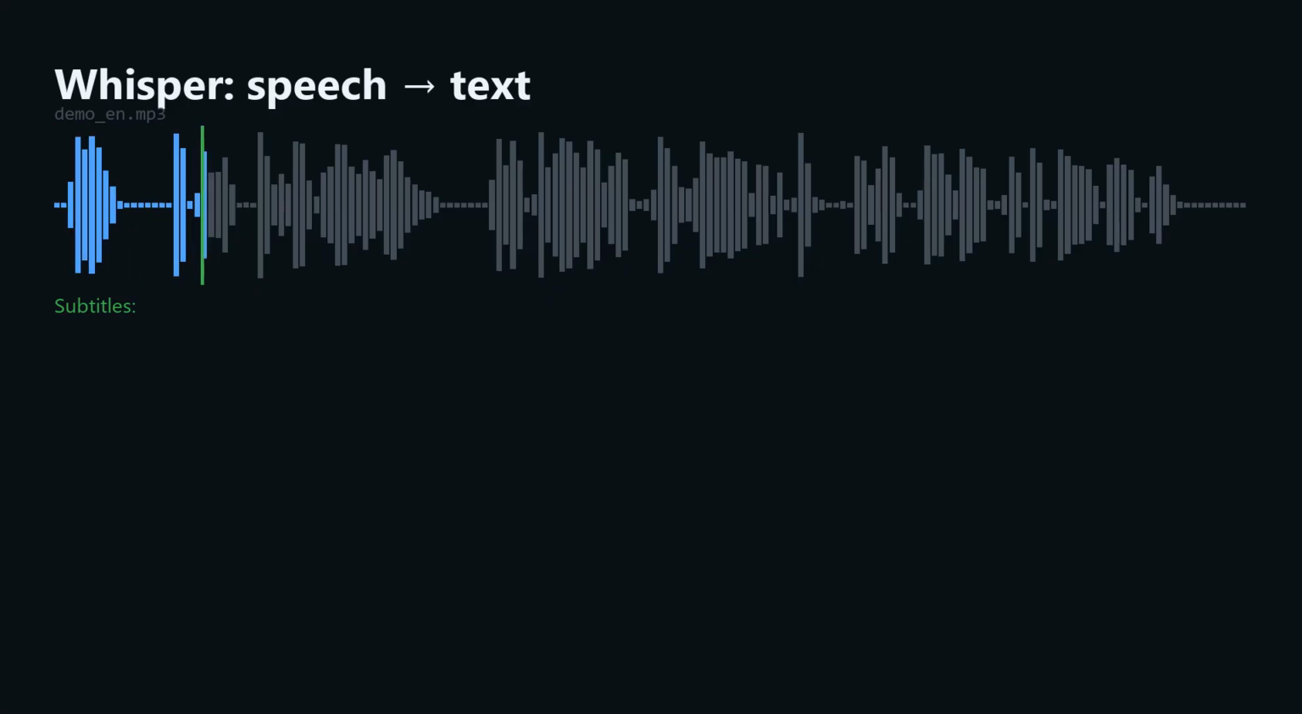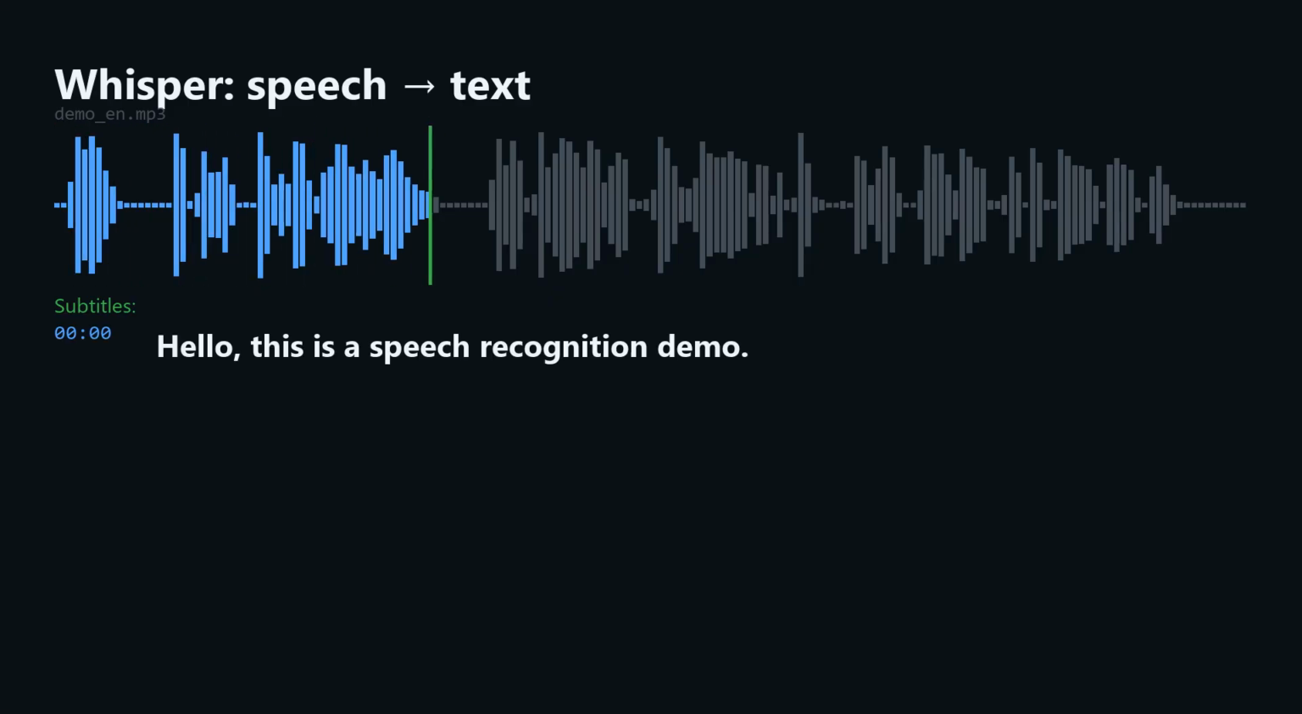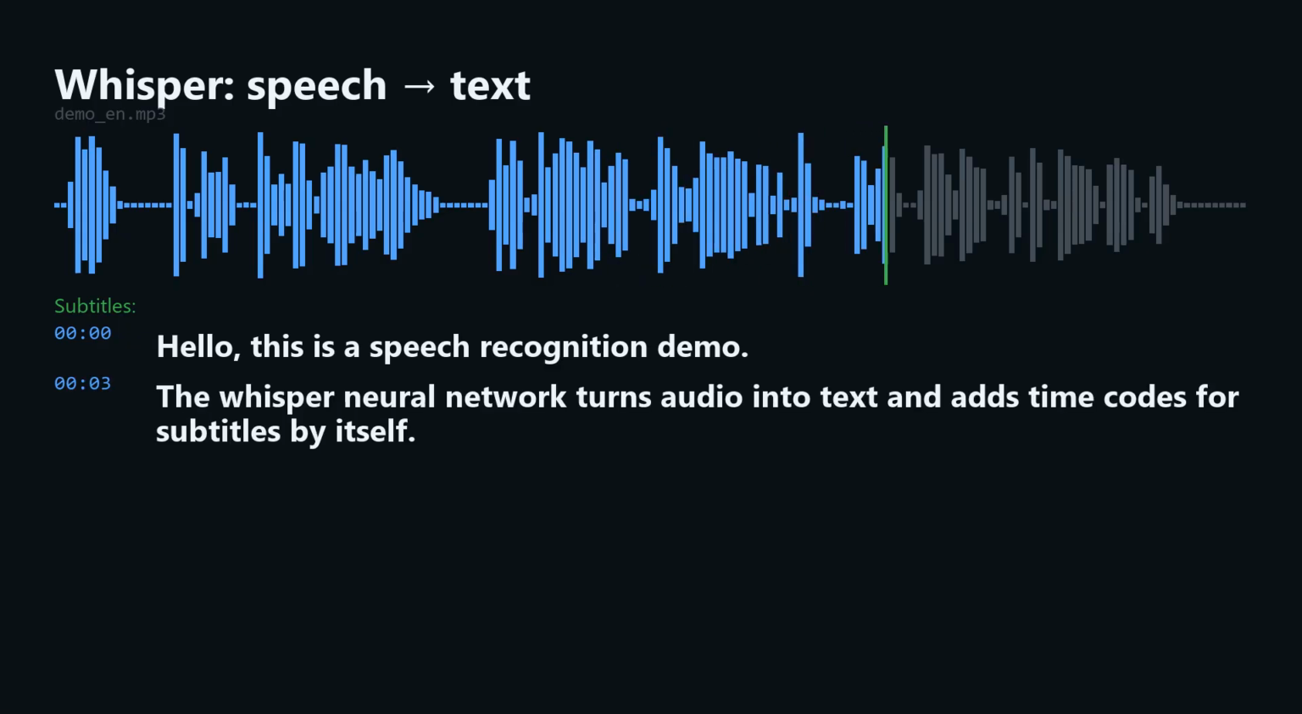Here's what we'll arrive at. The audio track runs from left to right, and below, in real time, the recognized text appears, already split into phrases and with timecodes. So at the output, we get not just a wall of text, but ready subtitles, what was said and at which second.